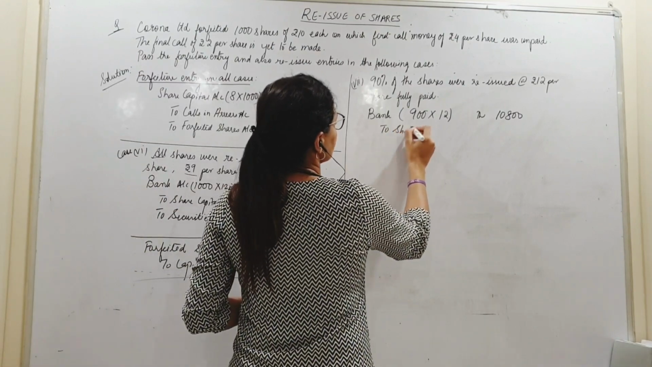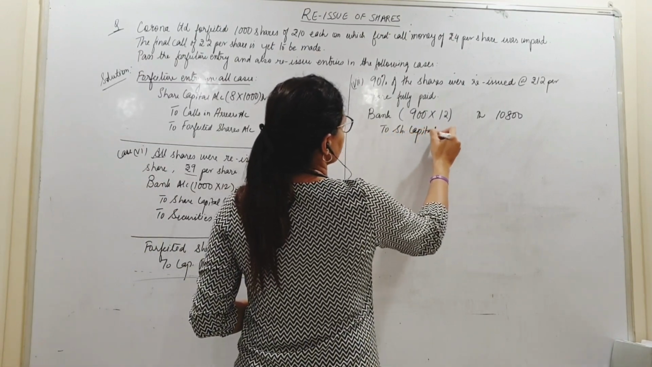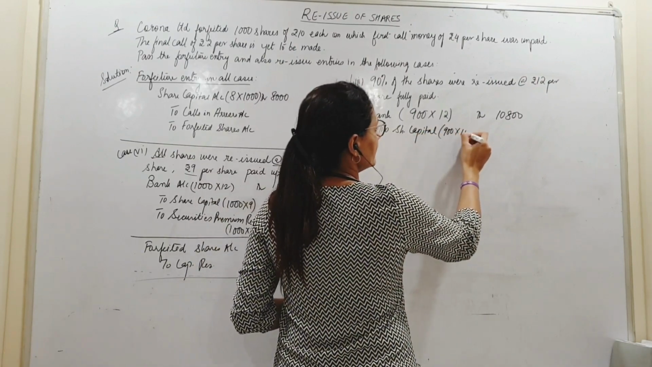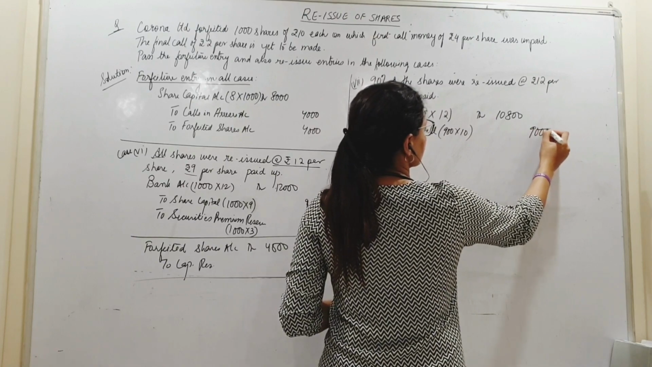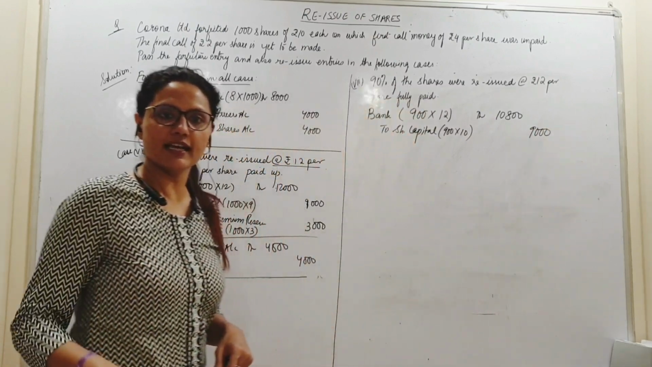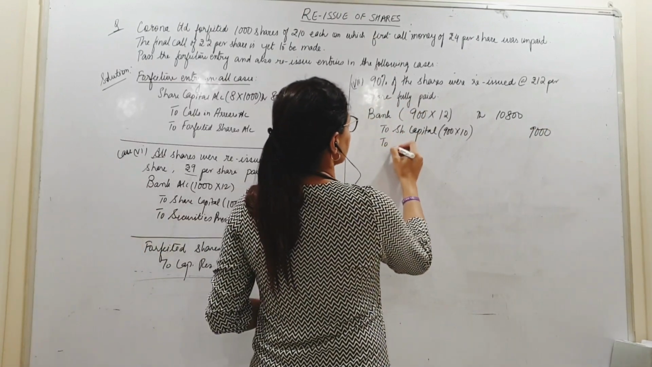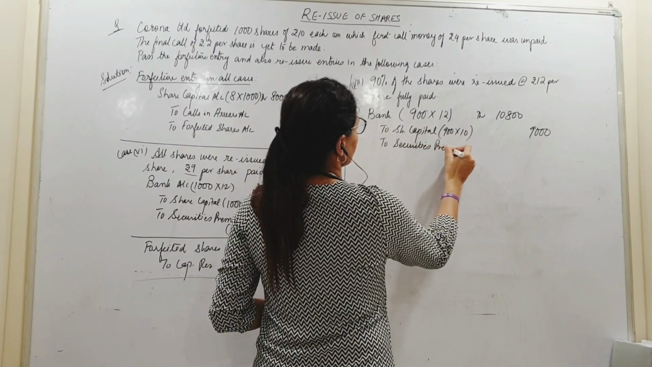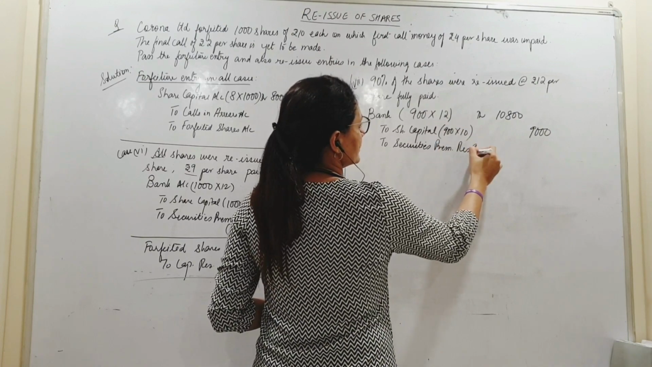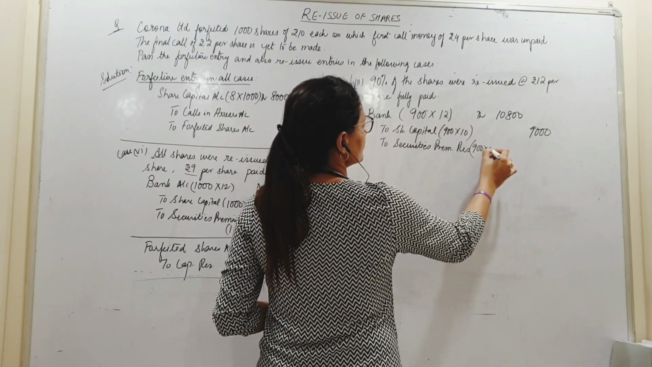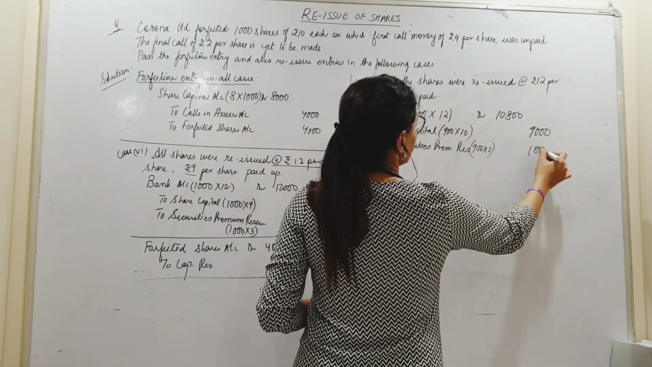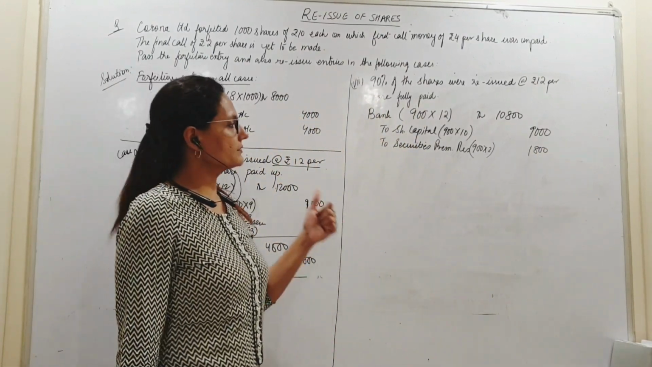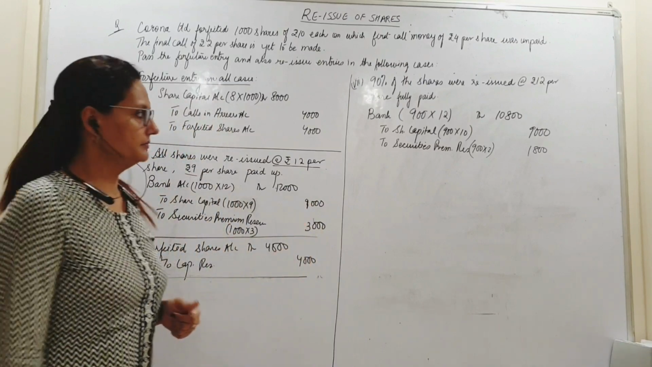Then, to share capital, 900 shares into fully paid 10 rupees, 9,000. I credit it to share capital. And to securities premium reserve, 900 shares into 2, 1,800. 1,800 is my premium. Sure.